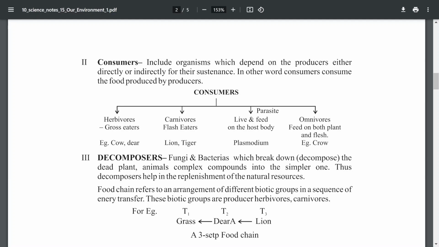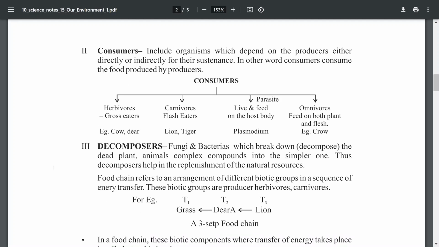The next one are called carnivorous, the flesh eating animals. The omnivorous are quite different, they can eat both plants as well as flesh, so they are called omnivorous. You studied this in 3rd standard, so your EVS teacher will be teaching omnivorous, carnivorous, herbivorous. So the same thing is repeated here.